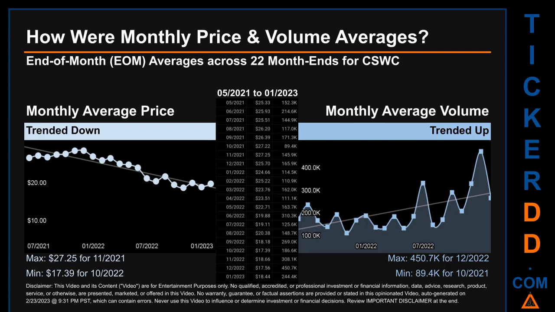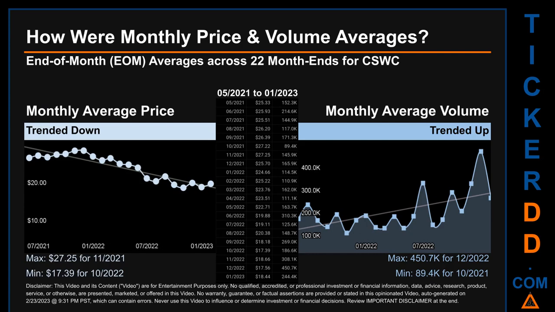How were price and volume averages for CSWC? Across 447 trading days, there were a total of 22 month ends, of which monthly averages for daily price and volume were calculated. Overall, monthly price average trended down while monthly volume average trended up.